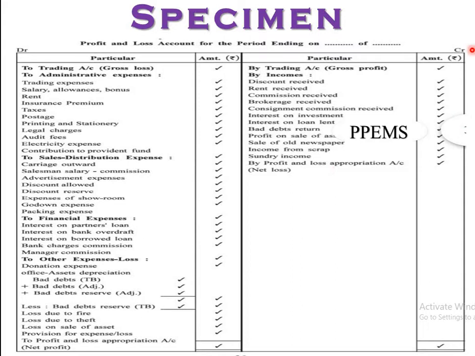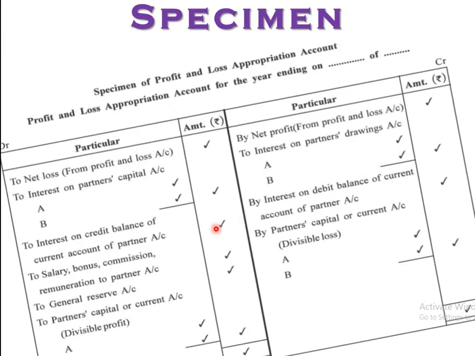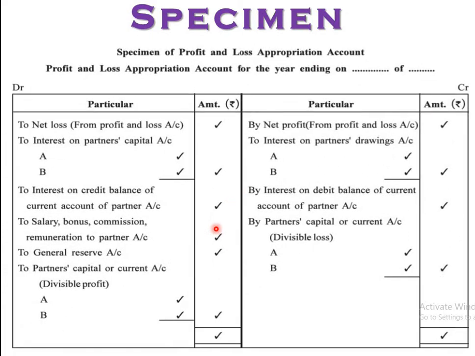If the credit balance is more than the debit balance, the difference is transferred to appropriation, that is net profit, right? All businesses try to increase their profit. Now the specimen of the profit and loss appropriation account. This one is new for you, and I have to give the information about this one.